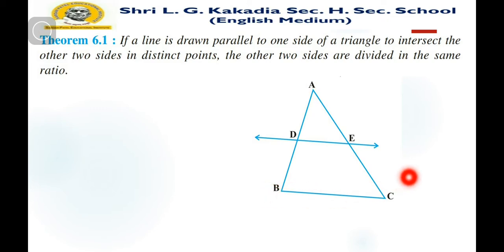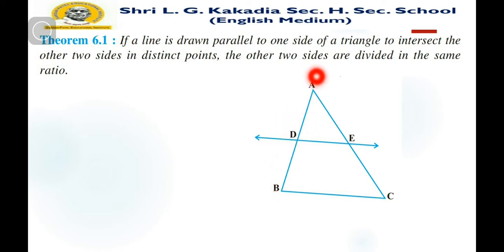If a line is drawn parallel to one side of a triangle, here we are going to draw DE parallel to BC, one of the sides of the triangle, to intersect the other two sides.